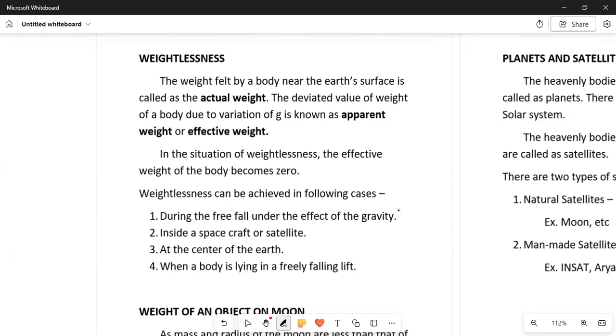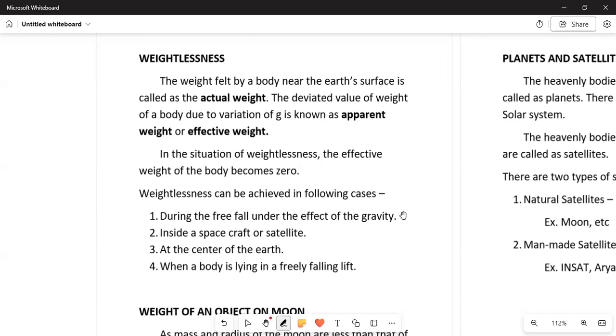Now see, in this situation of weightlessness, the effective weight of the body becomes zero, meaning the weight at that particular position will become equal to zero when the value of g is equal to zero. We have already discussed in the section of mass that mass will always have some value. It will never be equal to zero for any object, but weight can be made equal to zero when the value of g is equal to zero.